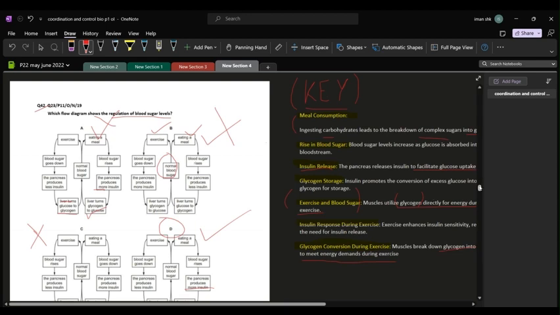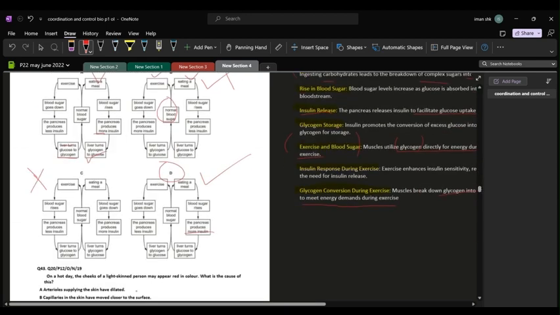Let's look at D. What does it say? It says that the liver turns glucose into glycogen, which is true because we do not want our blood sugar level to rise further. And looking at the other perspective, it said that the liver turns glycogen into glucose, which is true because our muscles need more energy during the exercise time.